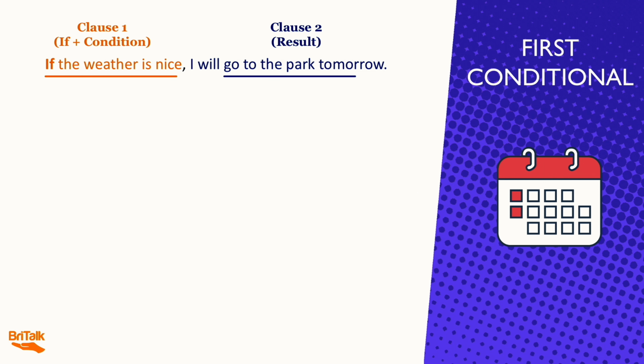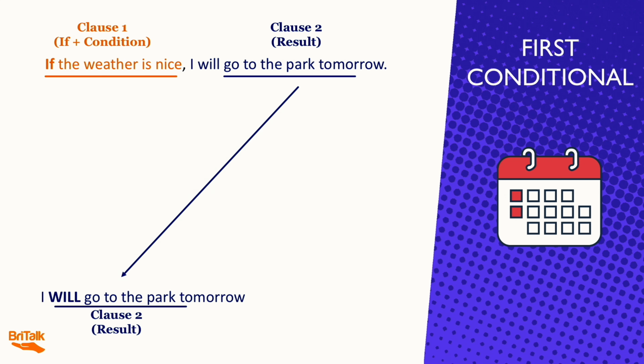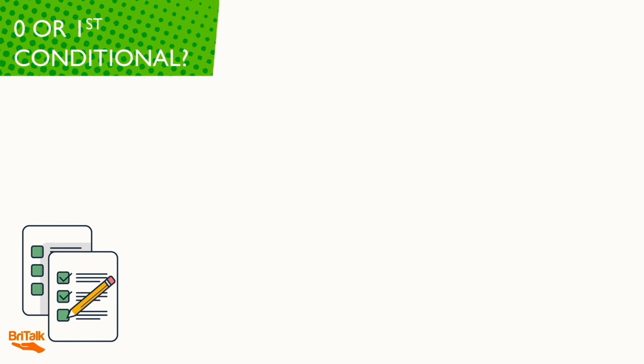We need to check that if is followed by the present simple. In many languages, you can use if and then the future. So in some languages. Okay, so let's look at some more examples and you can decide if we need the zero conditional or the first conditional.